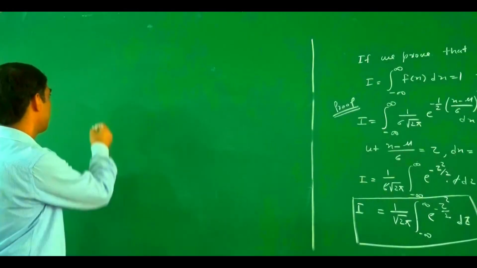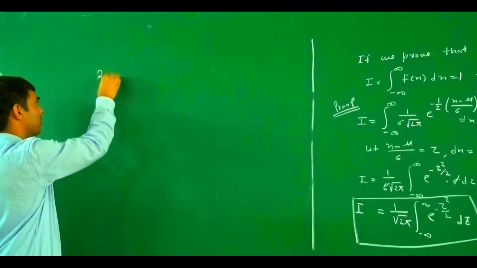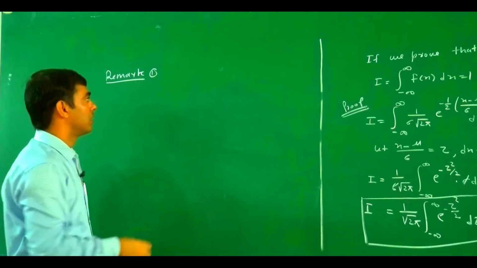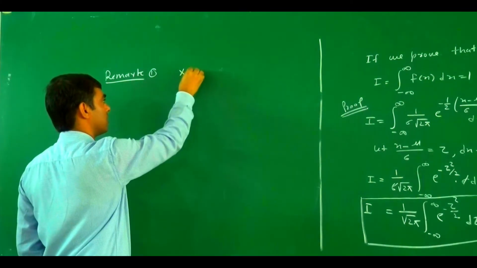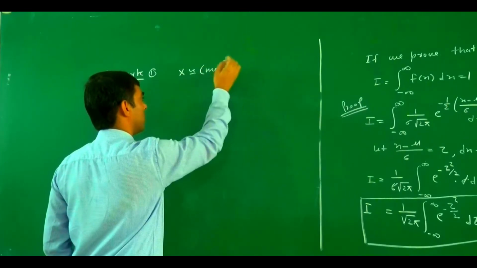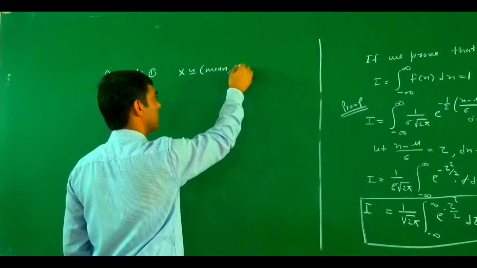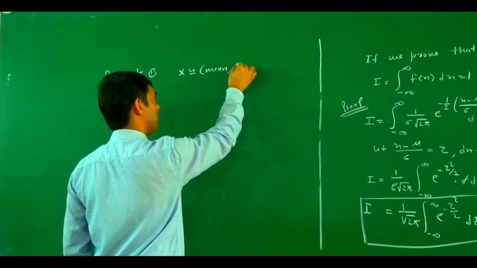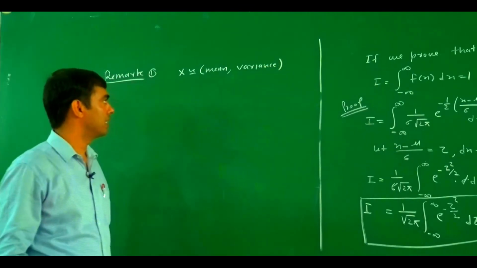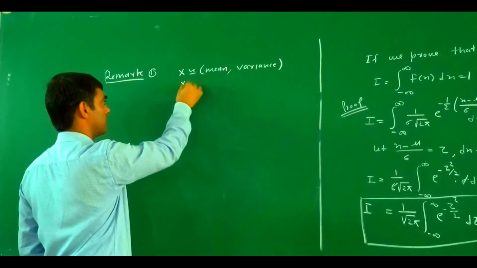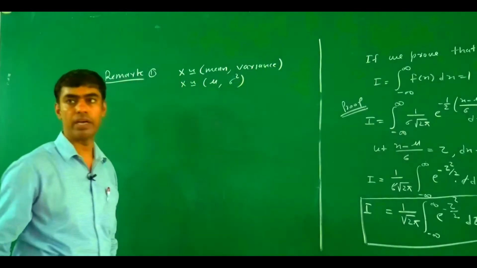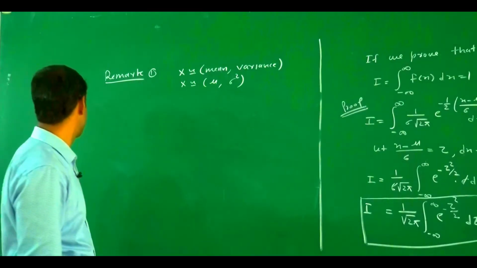Remark 1: if X is distributed over what? Mean and variance. Mean and variance means X is defined over, in notational form, mu and sigma square.